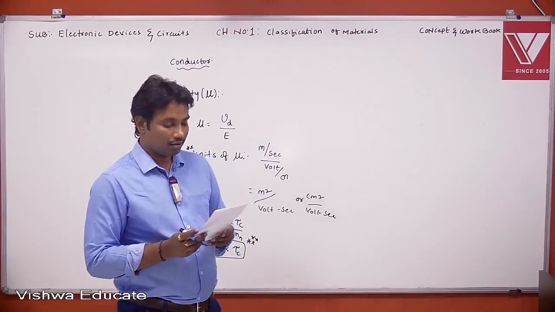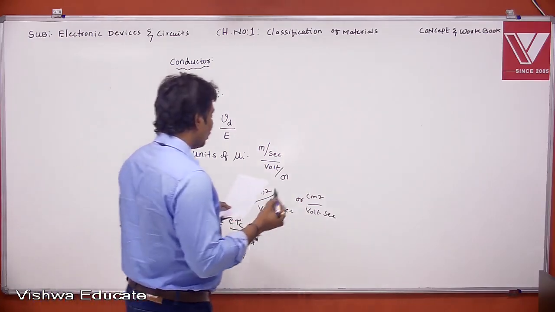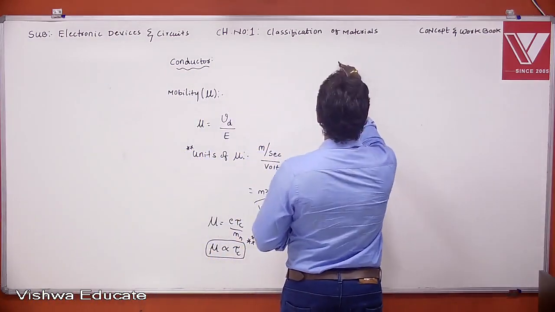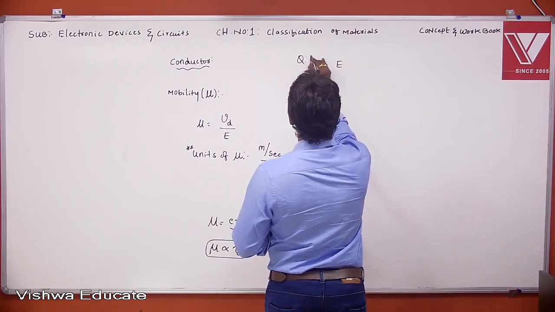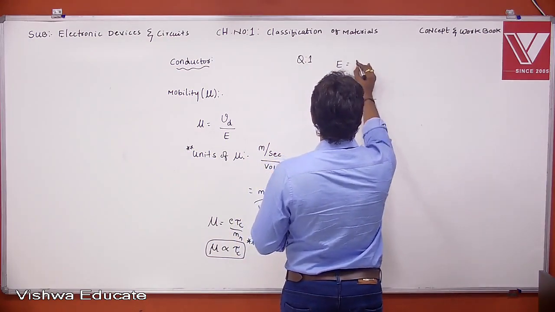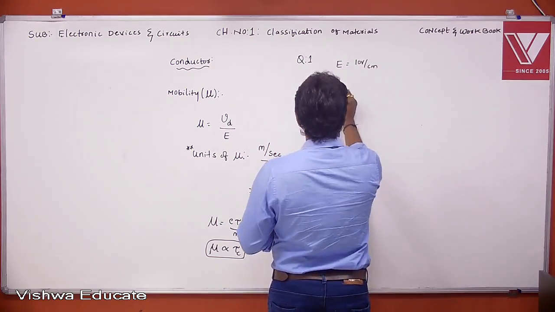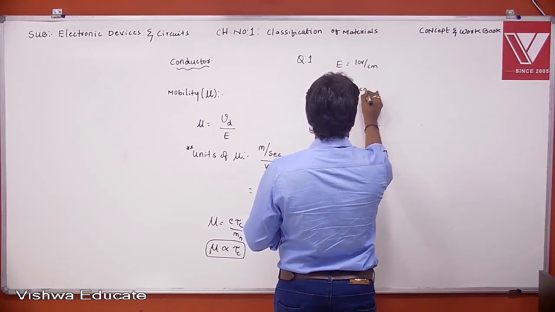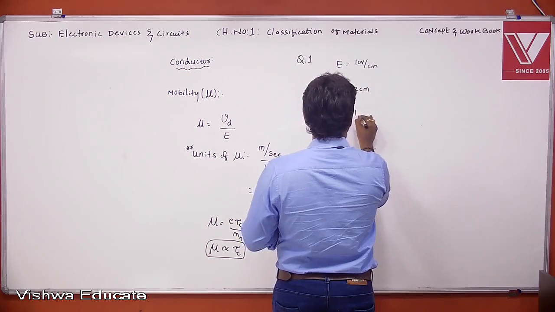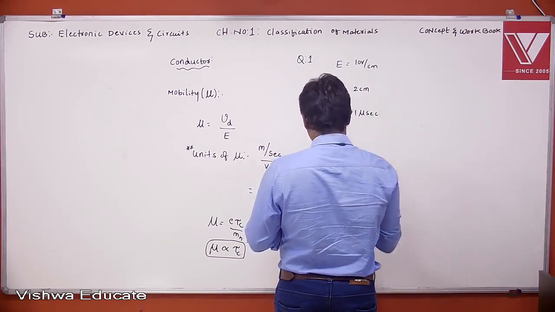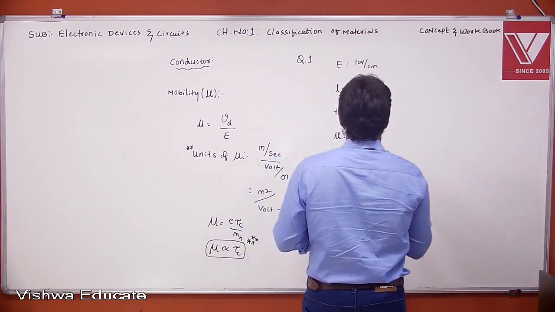Now all of you read the question once. What is given? They have given an electric field, 10 volt per centimeter. Also they have given a distance, 2 centimeter. Also they have given a time, 1 microsecond. What do we want to calculate? Mobility, that is mu.